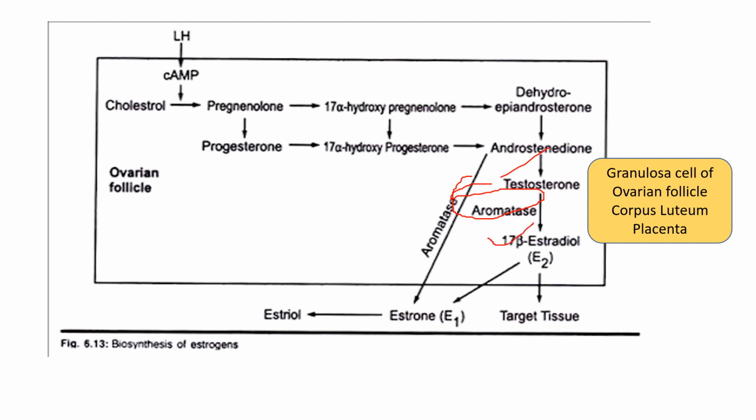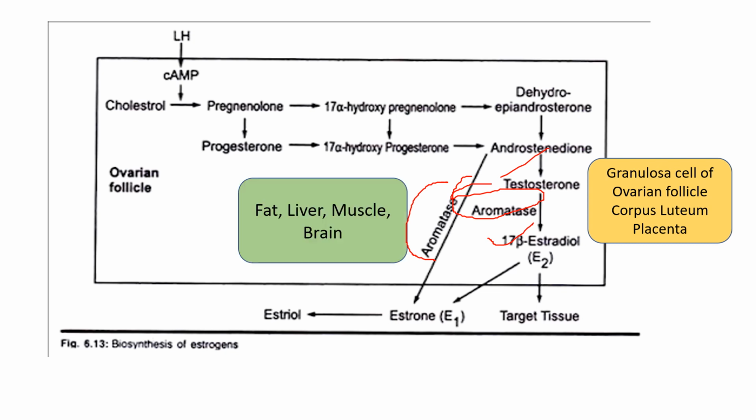So aromatase will take part here, or it will convert androstenedione to estrone. So here again the aromatase enzyme converts androstenedione to estrone. This latter reaction will take place, in addition to all these areas, also in the fat, liver, muscles and brain.